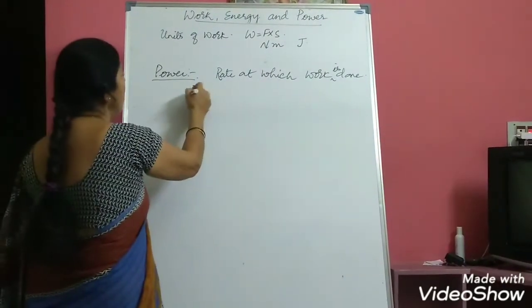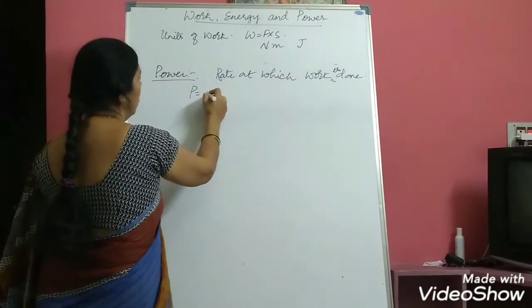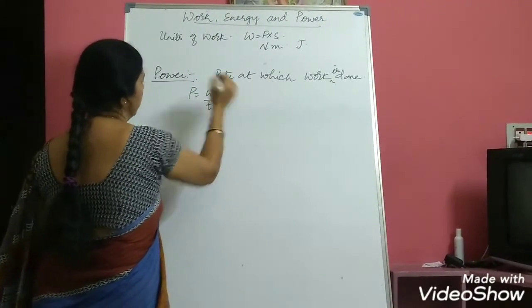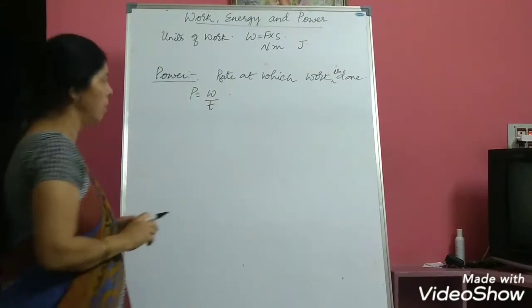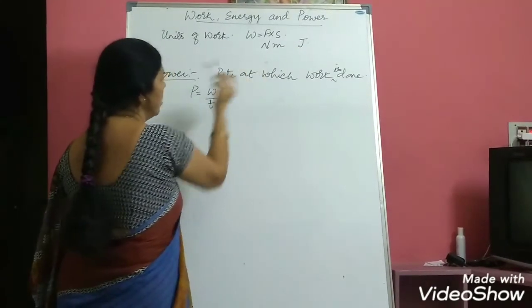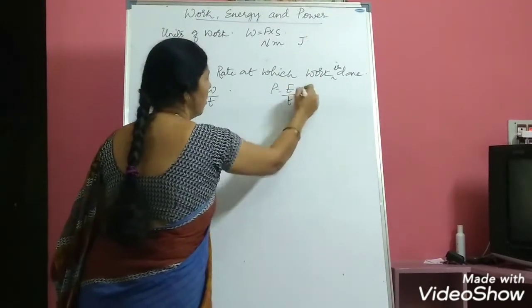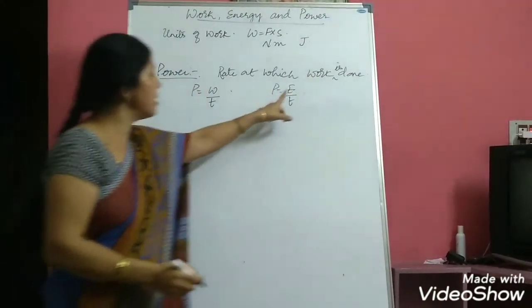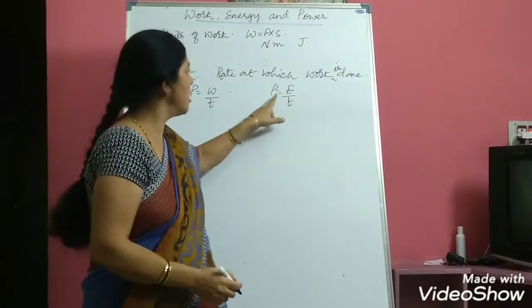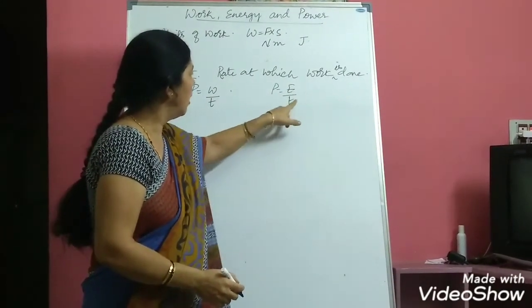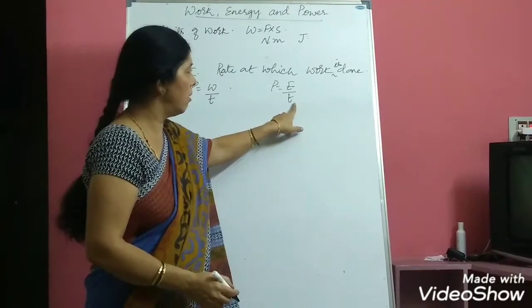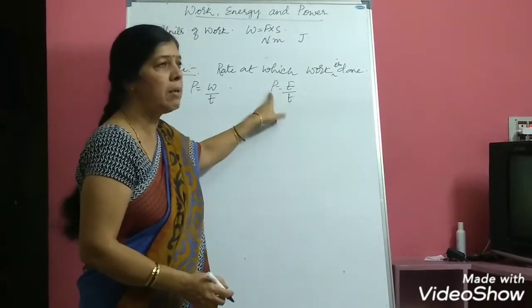So what is the formula we have learned? P is equal to W by T. This is the formula you have to remember. Now, as I told you, work is nothing but energy. In such cases, you can even write P is equal to E by T also. Here, E is the electrical energy. Electrical energy consumed in a definite time is nothing but power.